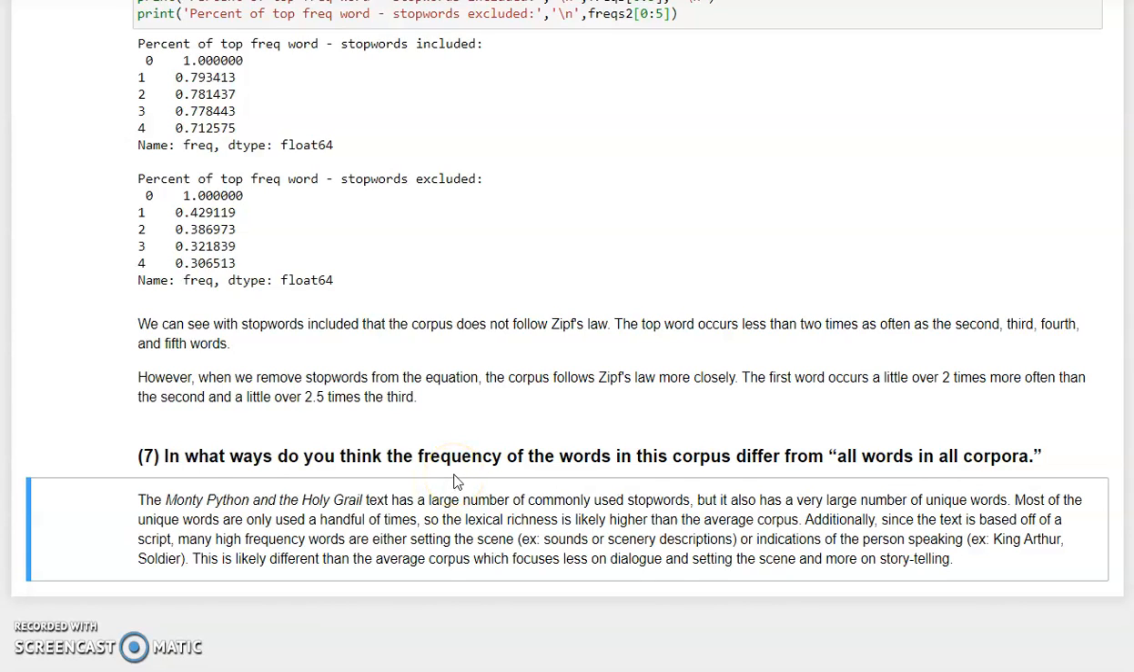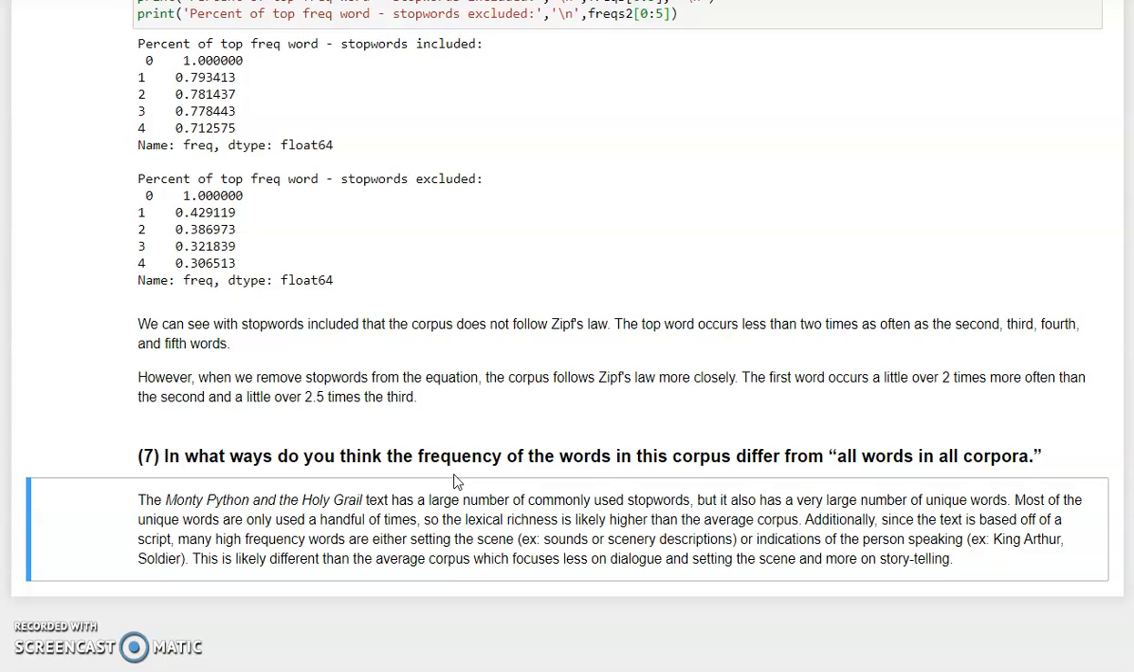And then lastly, we were asked in what ways the frequency of words in this corpus is different than all words in all corpuses. So this particular text contains a very large number of stop words, but it also contains a very large number of unique words. And a lot of these unique words are only used a handful of times, so the lexical richness is likely higher than an average corpus.